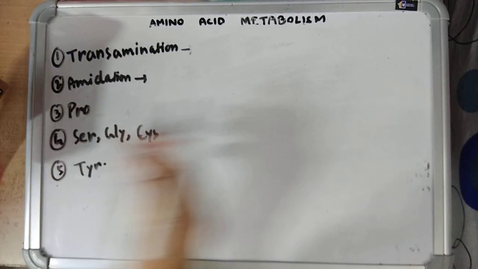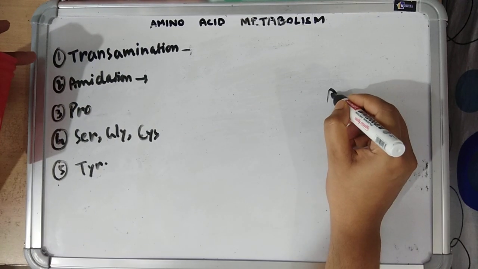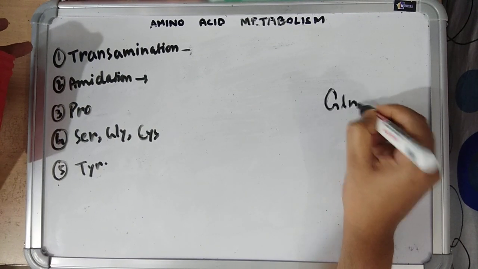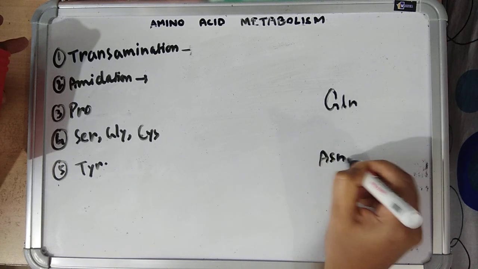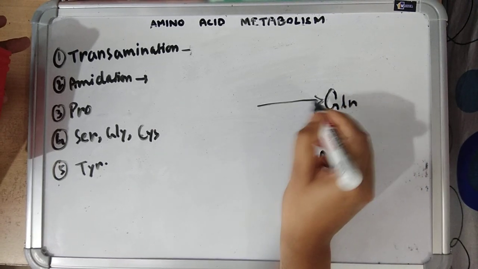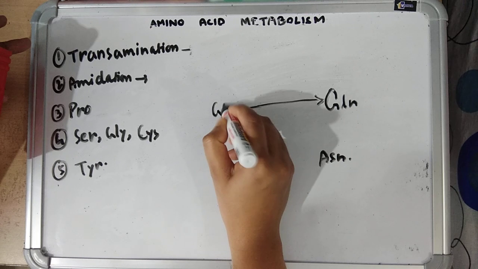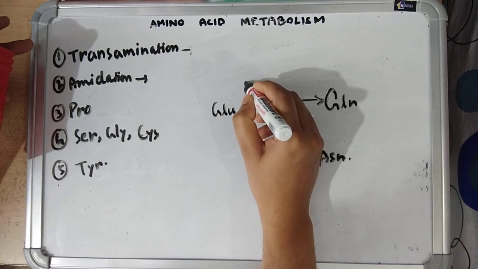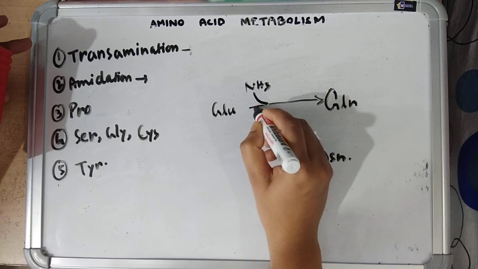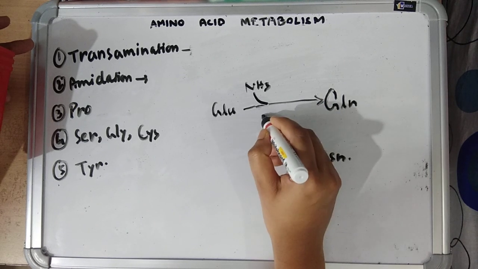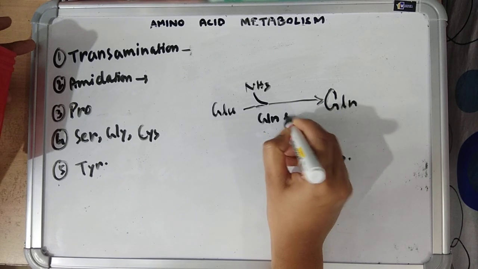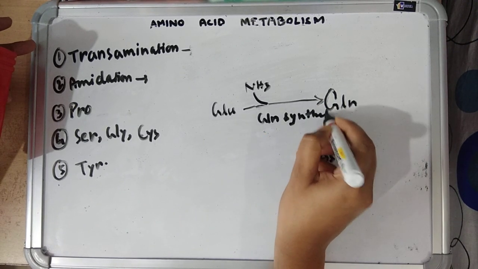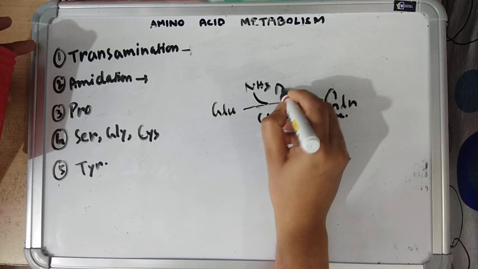Now by amidation, we can have glutamine and asparagine. Glutamine is synthesized from glutamate by amidation reaction. Ammonia is there. The enzyme is glutamine synthetase. ATP is required.